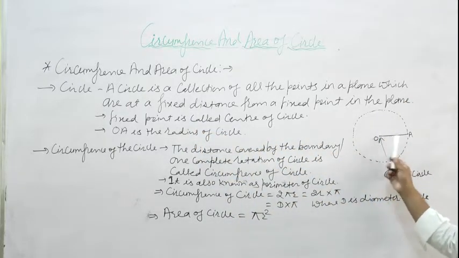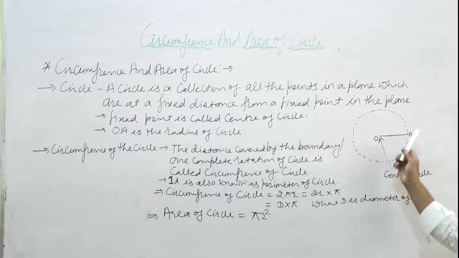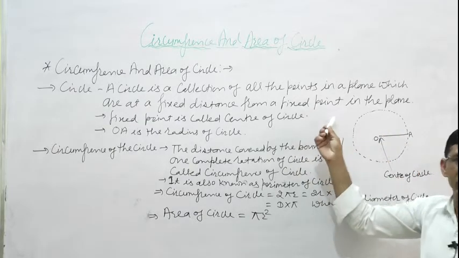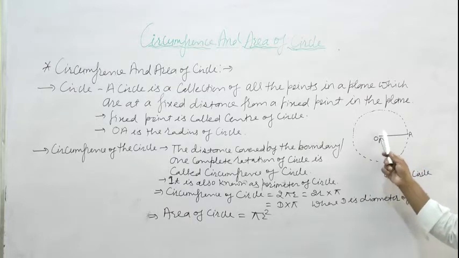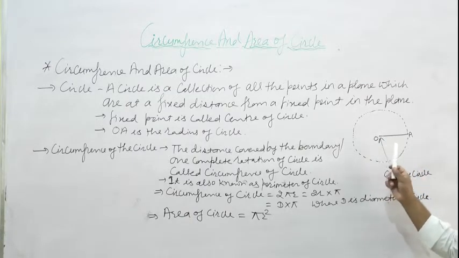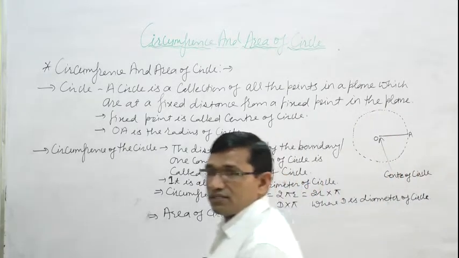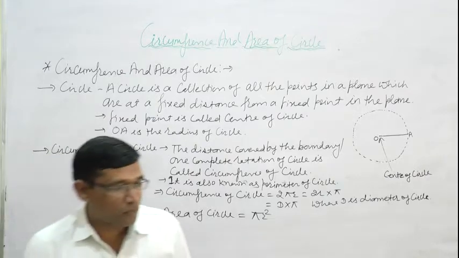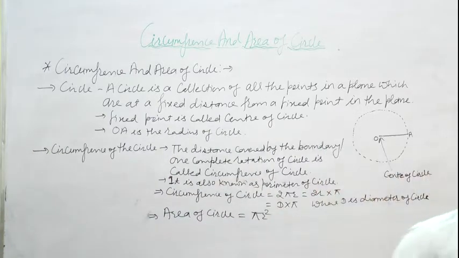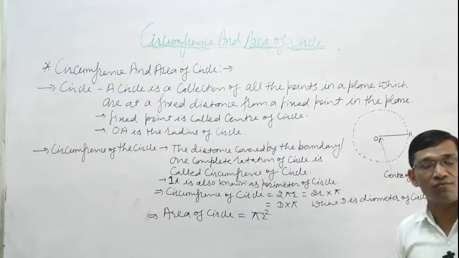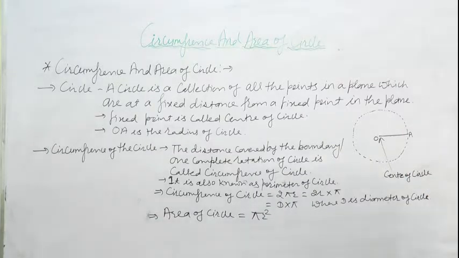The fixed distance is represented by OA, from a fixed point in the plane. Here what is the fixed point? O. The fixed point is O. So a circle is a collection of all the points which have a fixed distance from a fixed point.